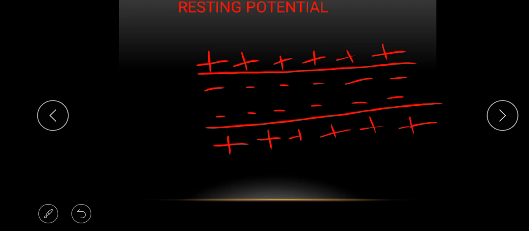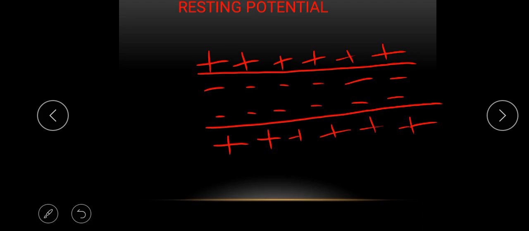Now, as this potassium ion is moving out of the cell, the negatively charged particles are pulling it back into the cell. There is now a potential difference across the membrane due to the potassium ions being pulled.